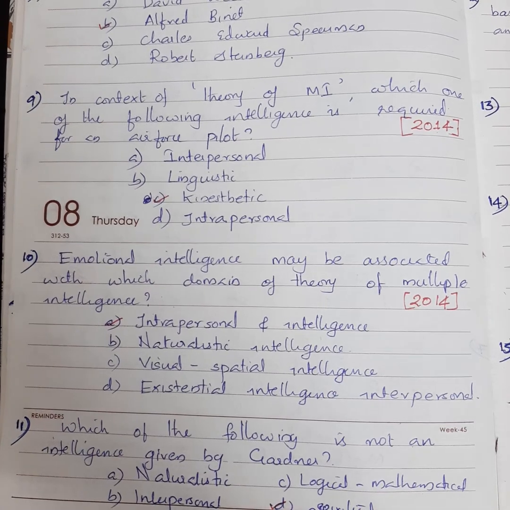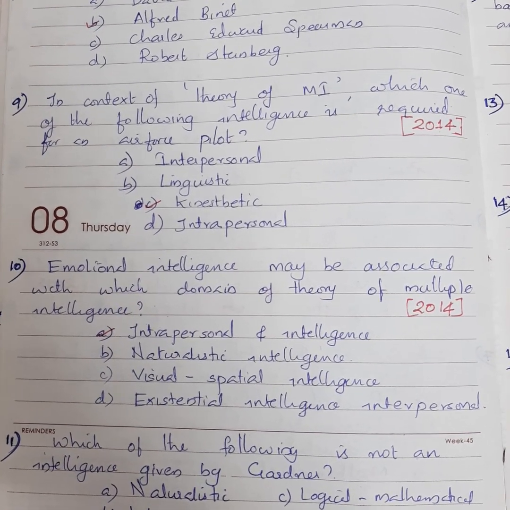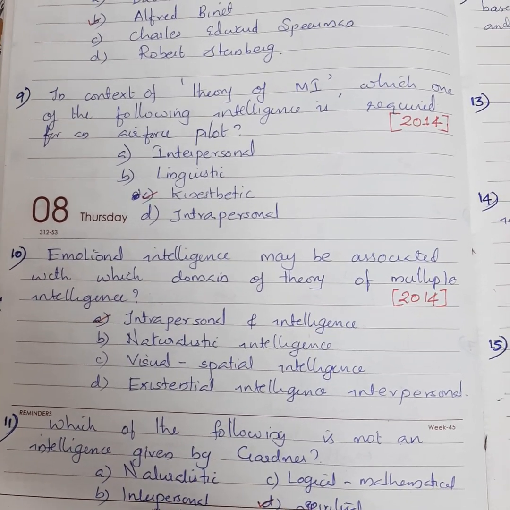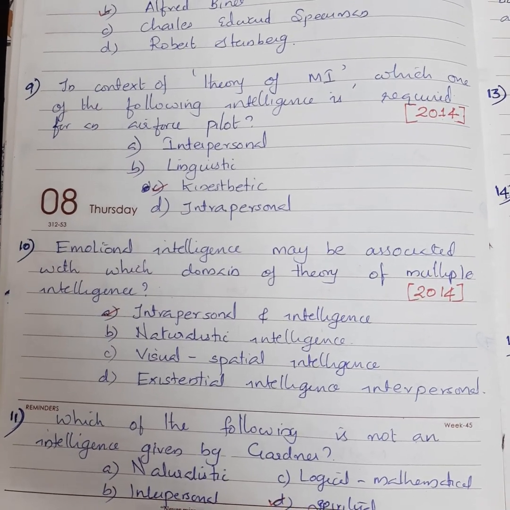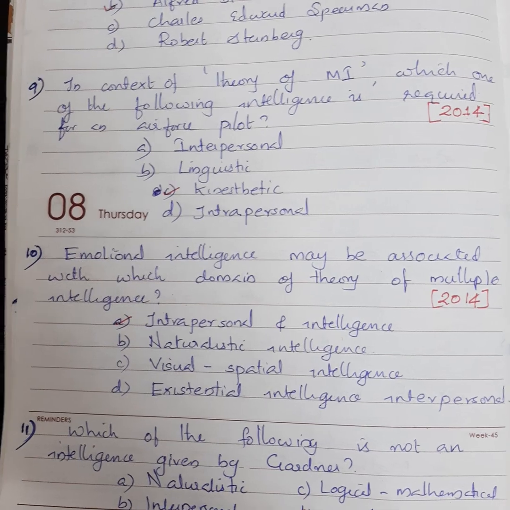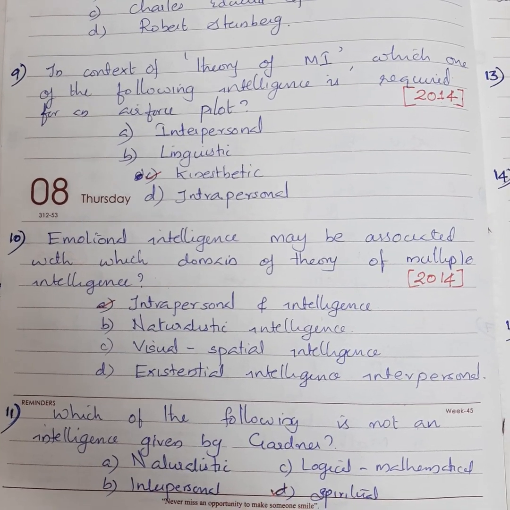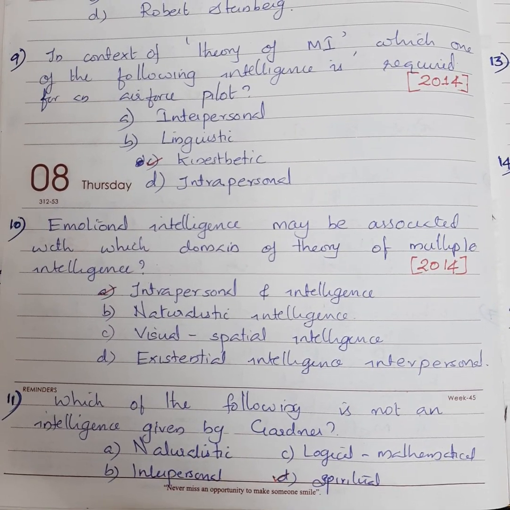10th one, emotional intelligence may be associated with which domain of the theory of multiple intelligence? This question also from the year 2014. Now options are intrapersonal intelligence, naturalistic intelligence, visual spatial intelligence, existential intelligence, interpersonal.